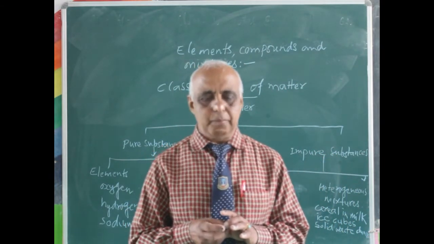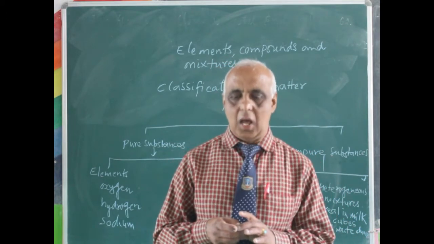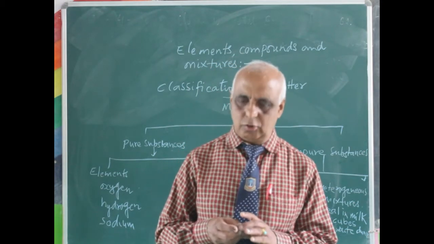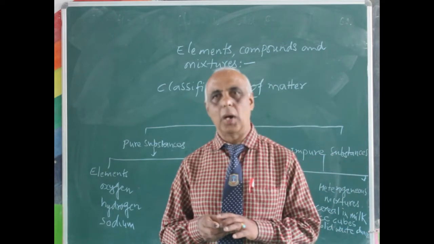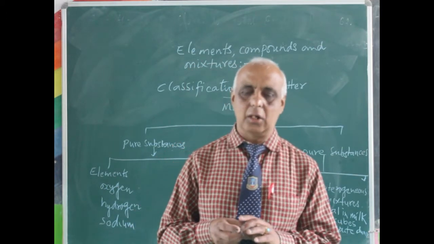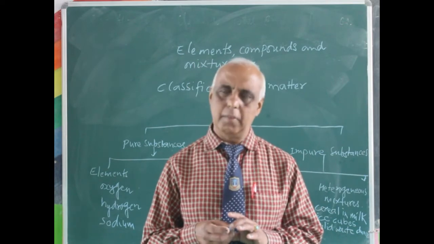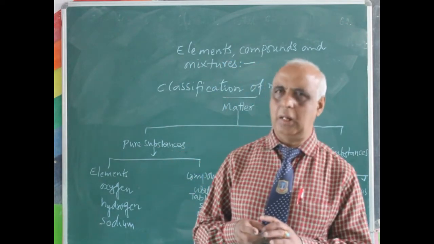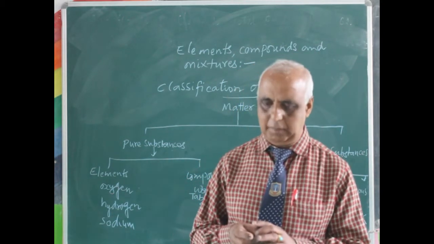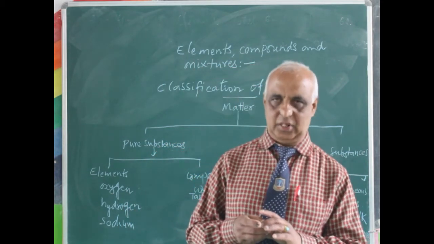For example, iron is made up of only one type of atom, that is the iron atom. Clear? Similarly, other elements are also made up of only one kind of atom. The atoms of one element are not similar to the atoms of other elements. Remember this one. So we can say that each element has its unique characteristics.